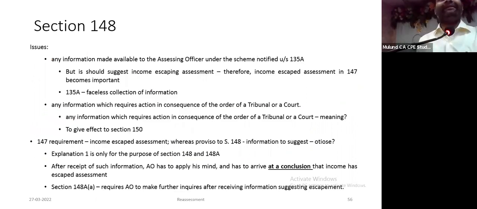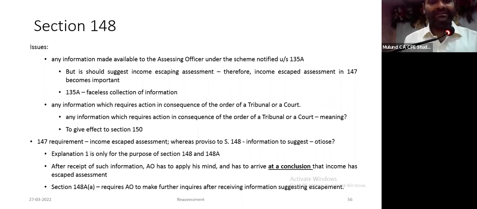Assuming for a moment the department argues that we only need information, and we will reopen, whether or not it suggests any income escaping assessment, then my counter argument is you still have to satisfy the condition of section 147, which says if income has escaped assessment, you can assess or reassess. In fact, this strengthens my argument. This clause strengthens my argument that for the jurisdictional requirement of 147, there should be a prior conclusion that income has escaped assessment, necessary to reopen the assessment.